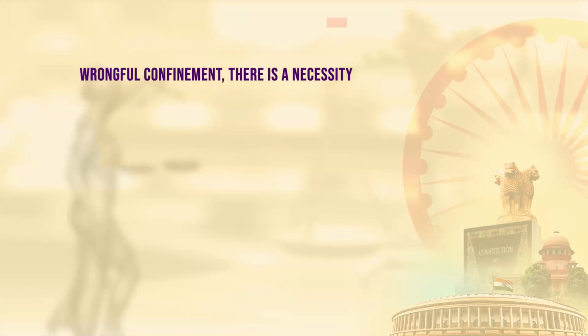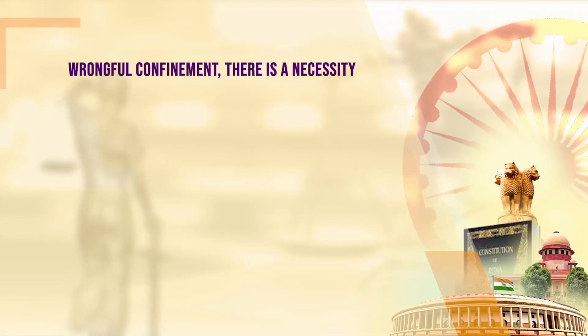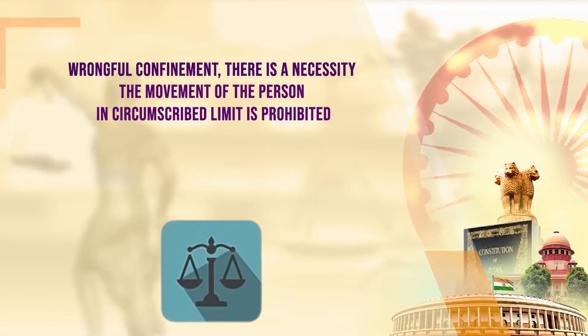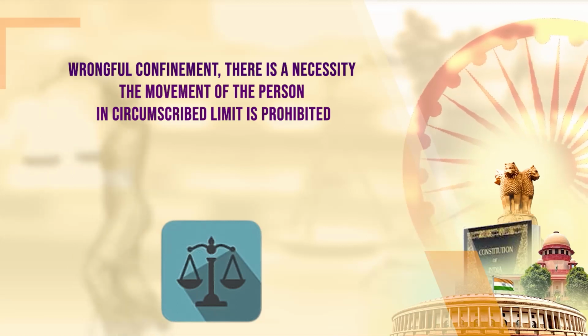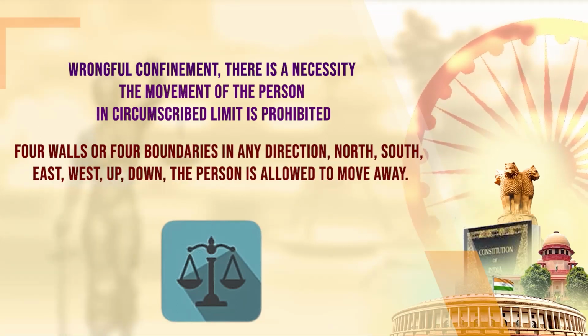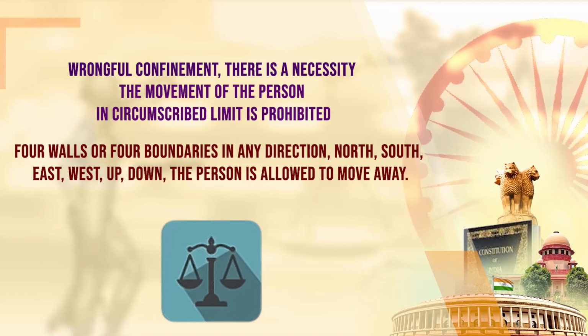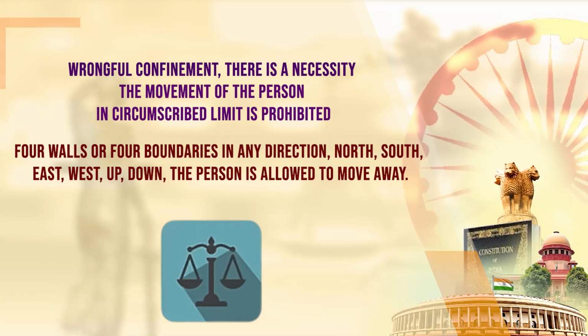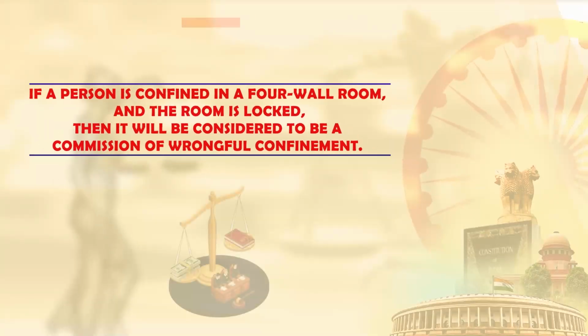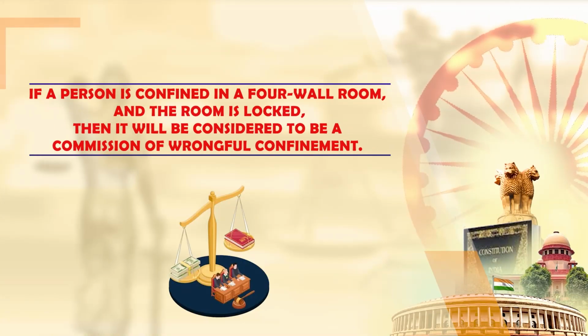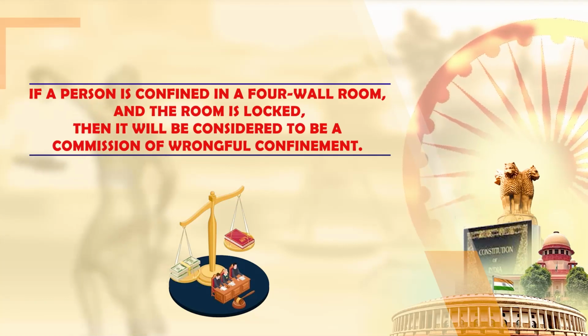In case of wrongful confinement, there is a necessity that the movement of the person within a circumscribed limit is prohibited. That is, 4 walls or 4 boundaries in any direction, north, south, east, west, up, down, the person is not allowed to move away. For example, if a person is confined in a 4-wall room and the room is locked, then it will be considered a commission of wrongful confinement.